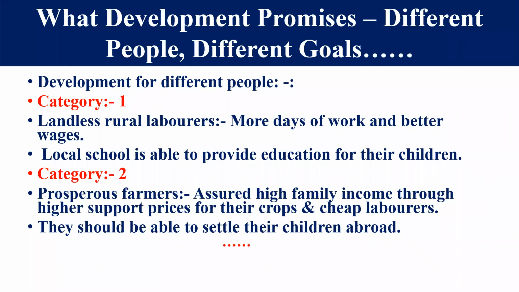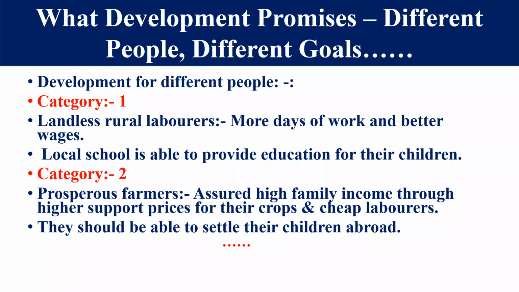It means whatever crop he has grown, the MSP, the minimum support price, must be higher so that he can get good income for his family. Second thing, he wants cheap labor. Means he says here that I should get cheap labor. So these are his two demands.